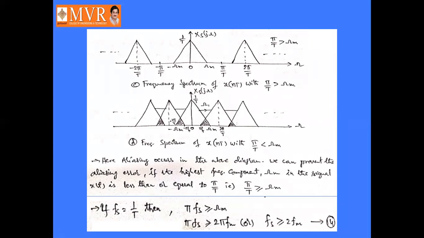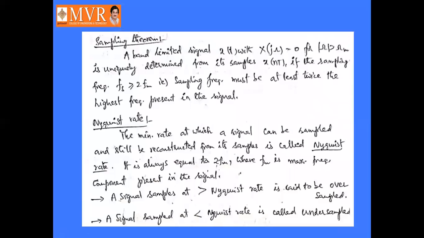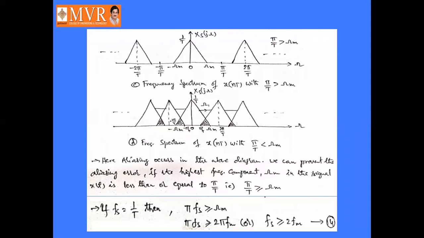So π gets cancelled, and fs is greater than or equal to 2 fm. That is the condition of the sampling theorem. What is the condition of the sampling theorem? Sampling frequency fs is greater than or equal to 2 fm, where fm is the highest frequency component, and fs is the sampling frequency.